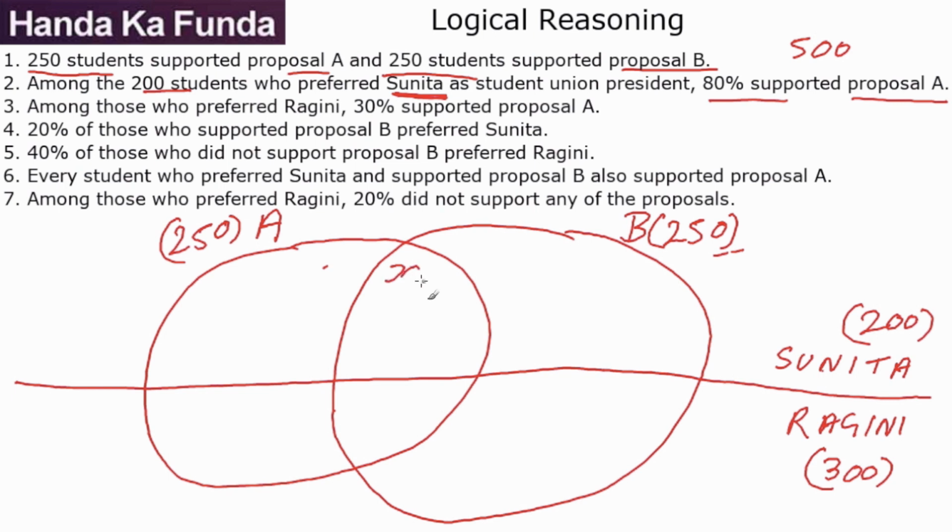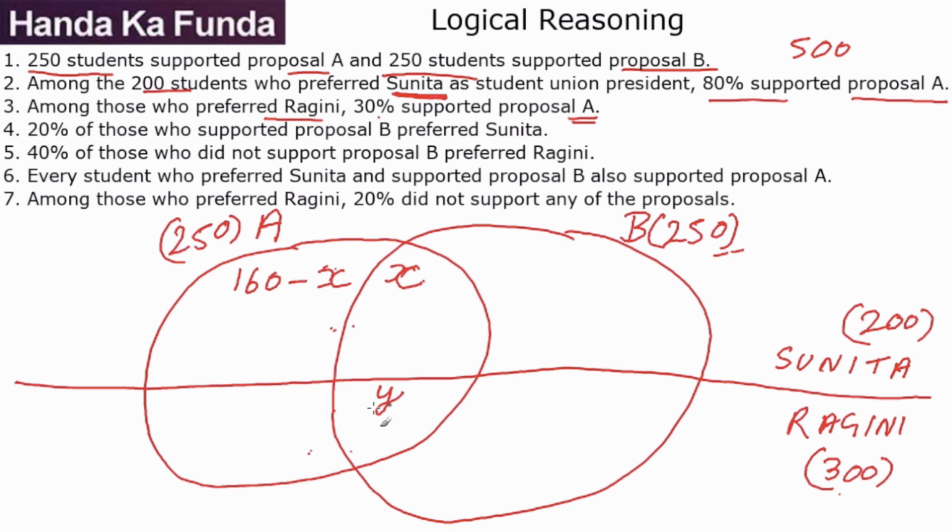So if I put this value as x, then this value will be 160 minus x. The third condition says, among those who preferred Ragini, that means among these 300 people, 30%, which is 90, supported A. So very similarly, these two combined have to be 90.